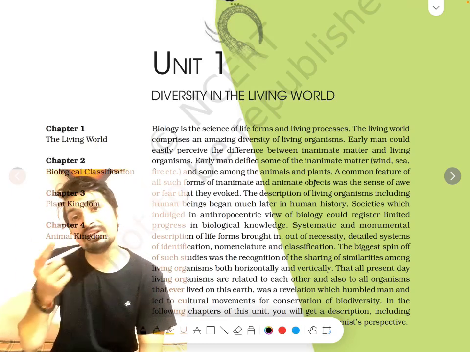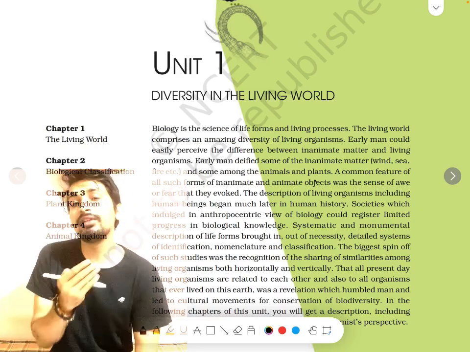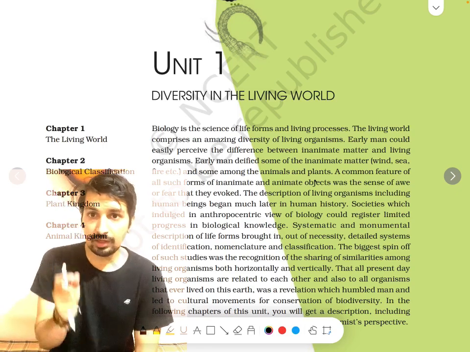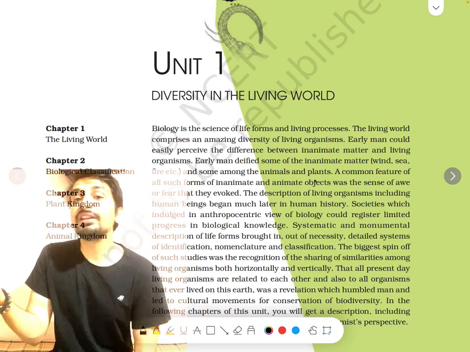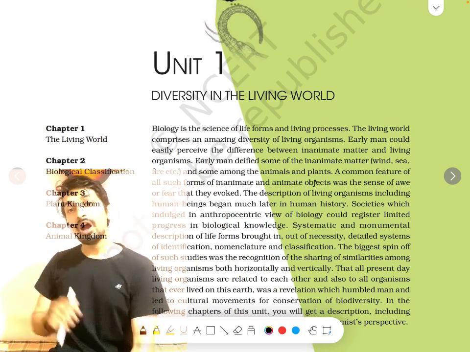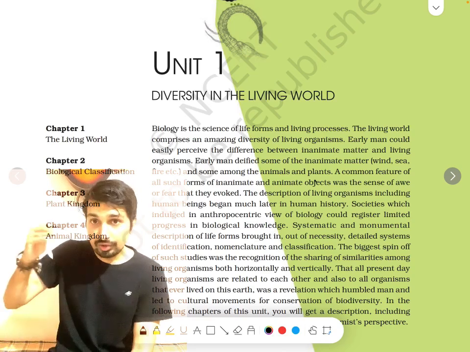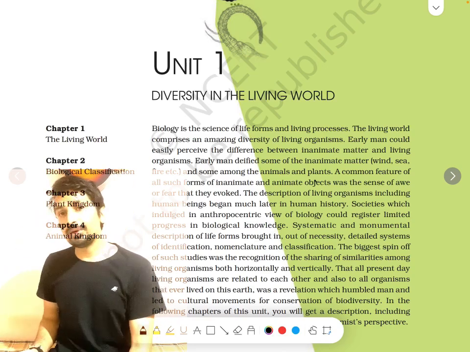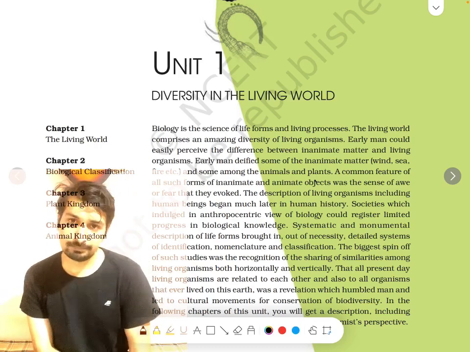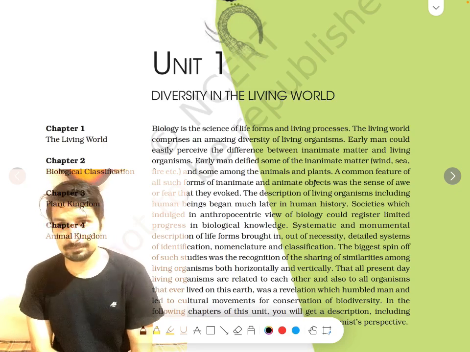The unit is diversity in the living world, where you are going to learn firstly what the living world is. Very important, right? So what does living world mean? Then you are going to learn about classification. How is our living world classified? How do you classify our living world? Next we are going to study the plant kingdom. So what is this plant kingdom?